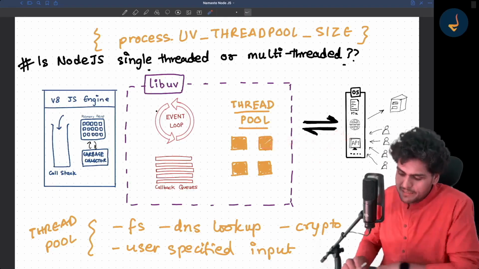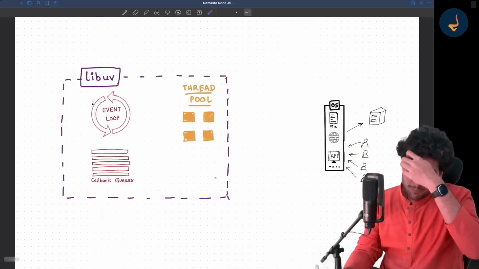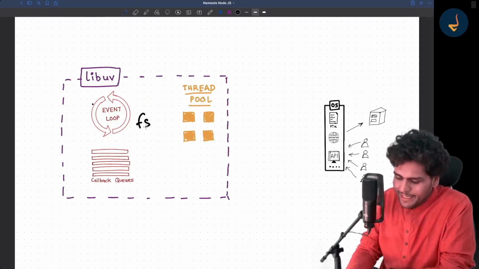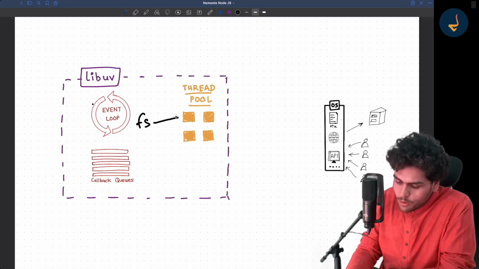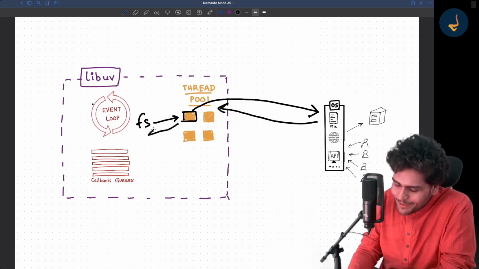Let me tell you, suppose you are making an FS call. It goes to the thread pool, and this thread pool basically makes this request to the OS, and then the file is read, and then the thread pool returns back, and the thread is available.